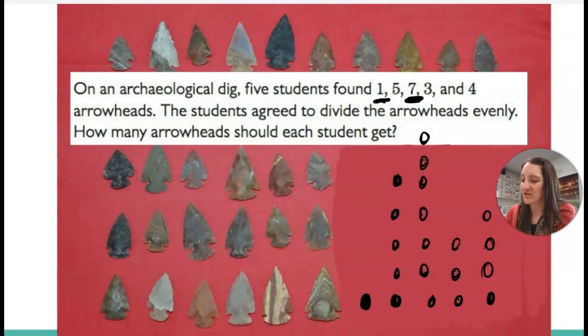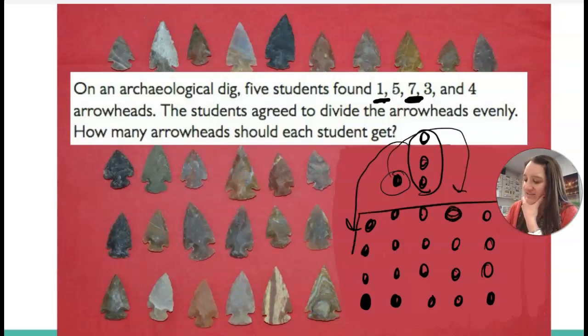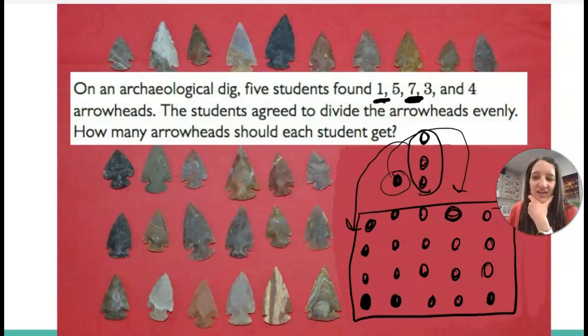Well, obviously, the kid who has like 7 is going to share, right? Let's put 3 of them over here. Okay, so that's good. Now, this kid right here that has 5, why don't we let him share too? Oh, look how beautiful that is. Now they all have the same amount. What do they all have? They all have 4 arrowheads. So that's what I mean by fair share.